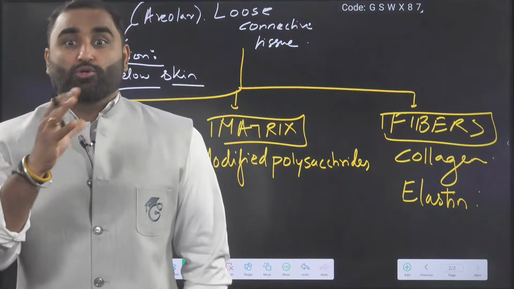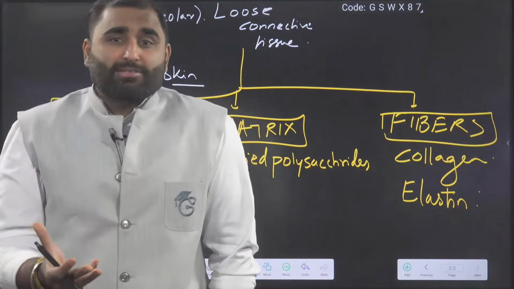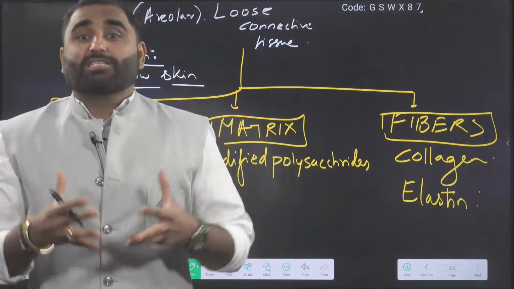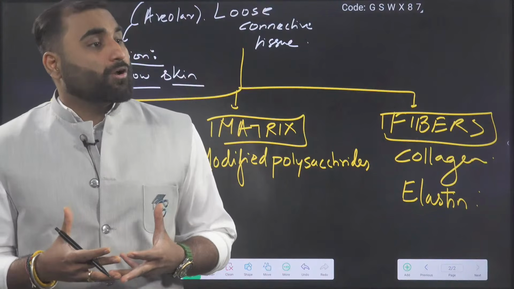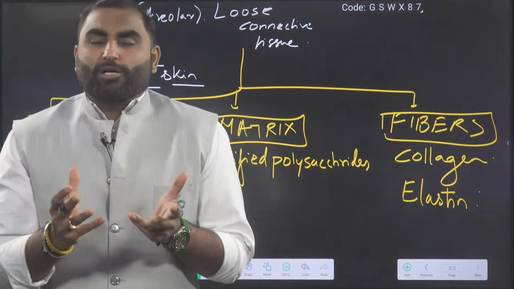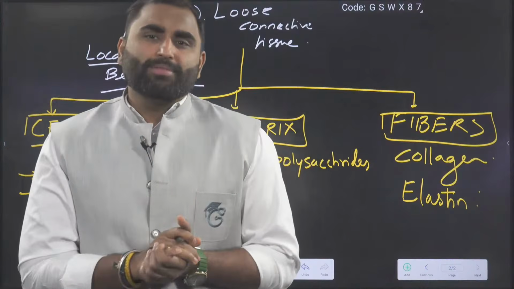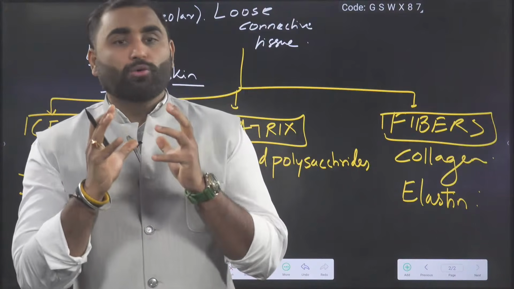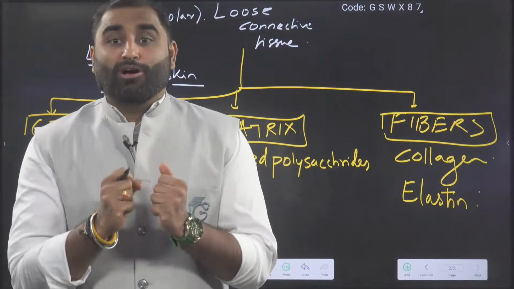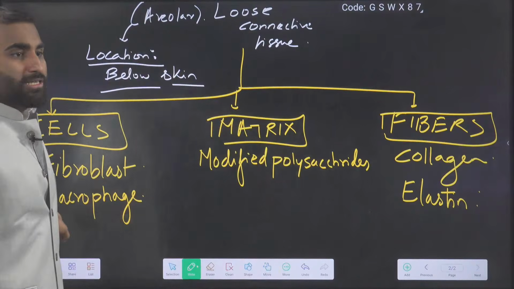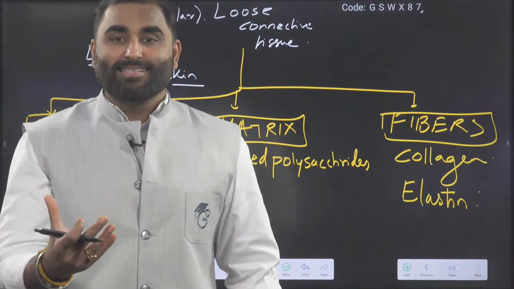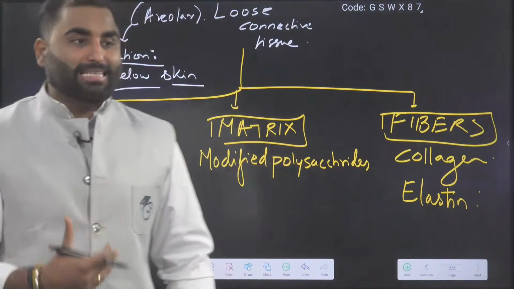Lysosomes contain so many lytic, hydrolytic enzymes, which can digest a lot of stuff. So macrophage is also a type of WBC, a specialized cell which is able to digest foreign bodies. Why? Because macrophage inside has a lot of lysosomes that help them digest it.